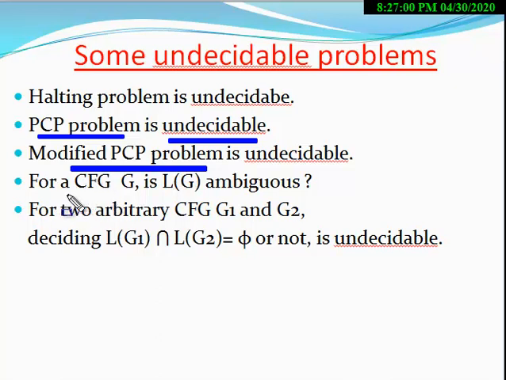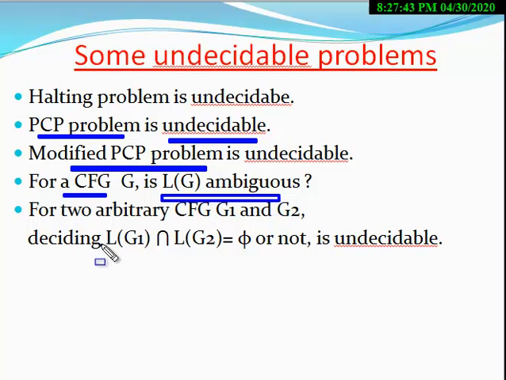The next problem: for a context free grammar G, is L(G) ambiguous? Is the language generated by that grammar ambiguous? If you are given a context free grammar, you have to find out whether L(G) is ambiguous or not. This problem is also undecidable, that is, there exists no algorithm which can determine within a finite amount of time whether L(G) is ambiguous or not.